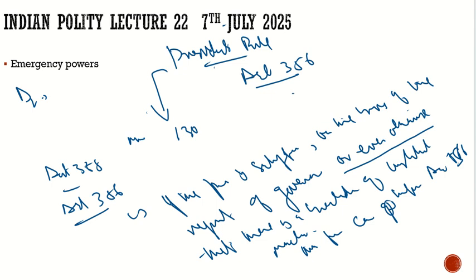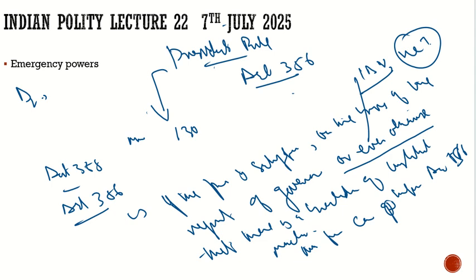So here, what did we understand? If the president is satisfied, is it the satisfaction of the president himself? No, it is the satisfaction of the council of ministers, on the basis of the report of the governor or even otherwise. What is this "even otherwise"? It can be anyone. It can be the IB report. Can it be the recommendation of the High Court? That we will discuss. No, it can't be the recommendation of the High Court, because once the Andhra Pradesh High Court tried to do it, but it was stayed by the Supreme Court.